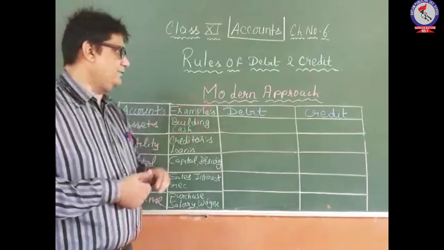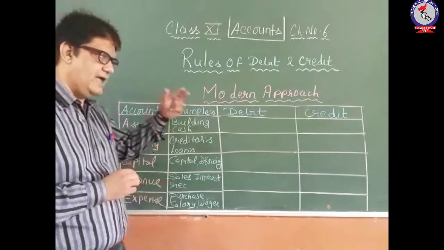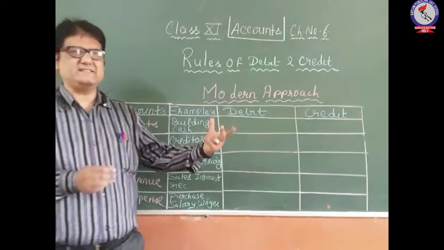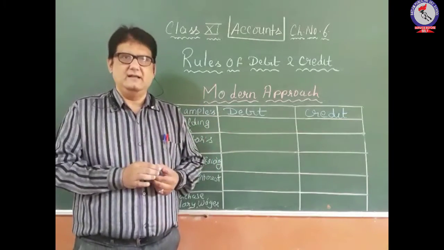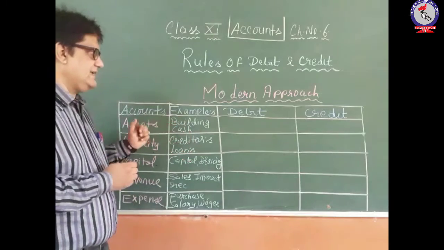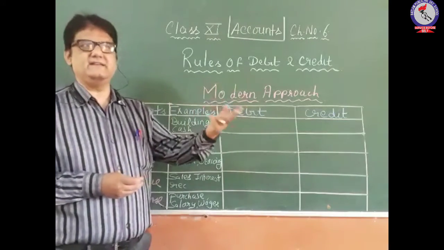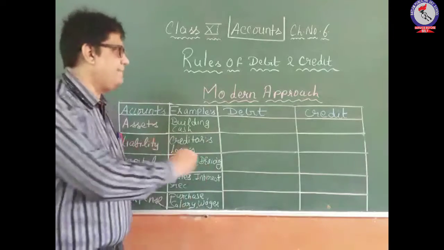So in the modern approach, the approach is fully working on the concept of increase and decrease. So if there is an increase in the asset, that increase should be debited.